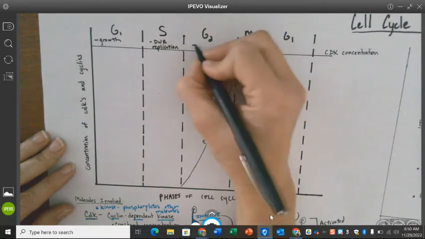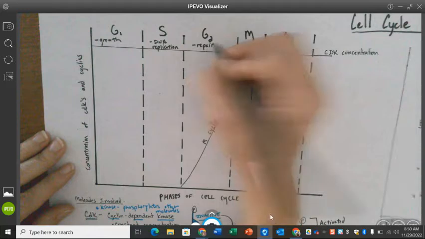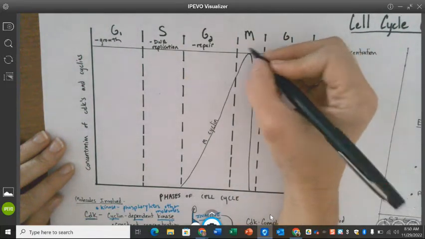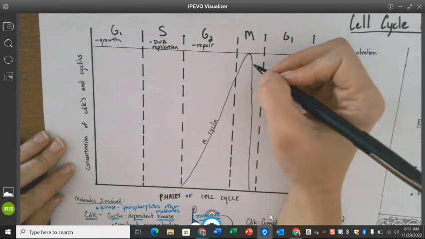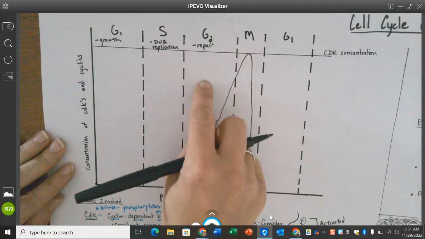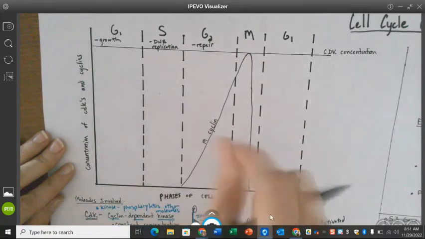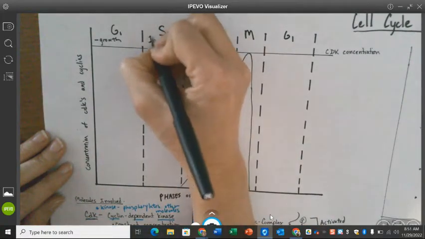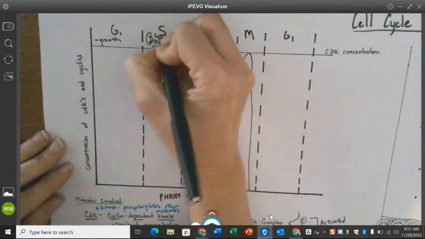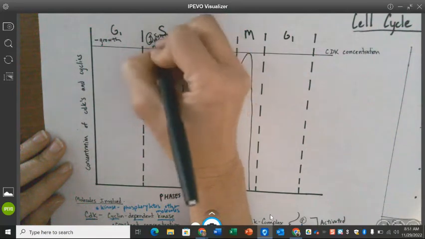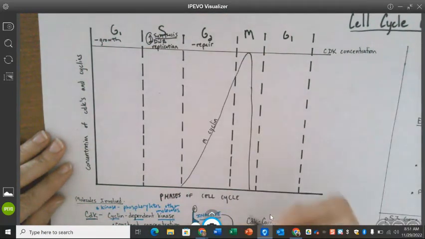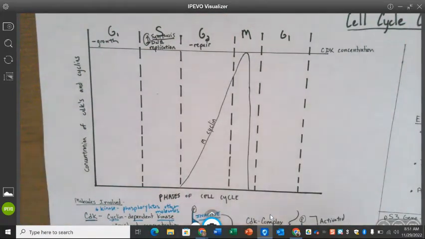We know in G2 we have repair. In mitosis, there's two things that are happening, right? So remember when I talked about the checkpoints the cell is worried about. First, the cell is worrying about synthesis. Did the DNA replicate itself appropriately? Second, the cell is worrying about what's happening during mitosis.